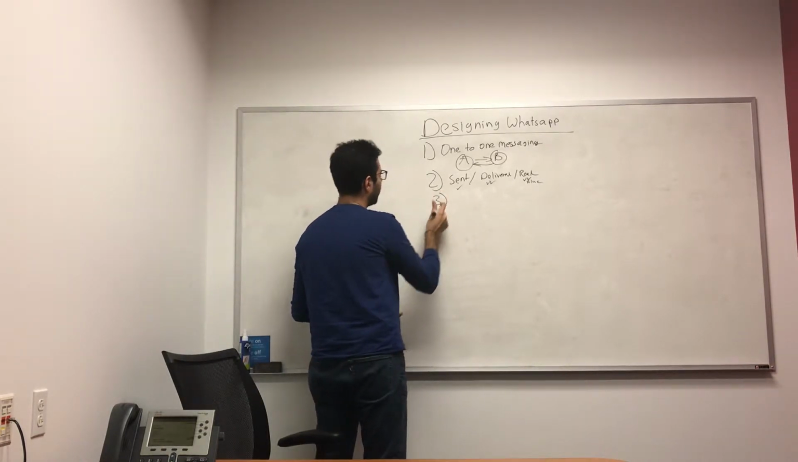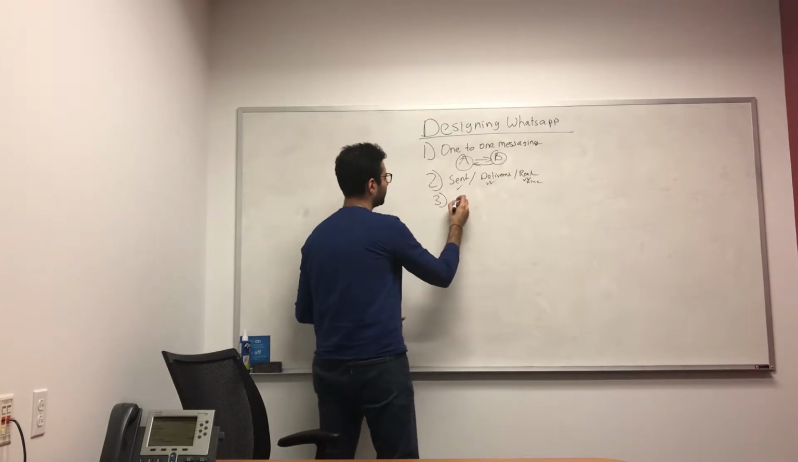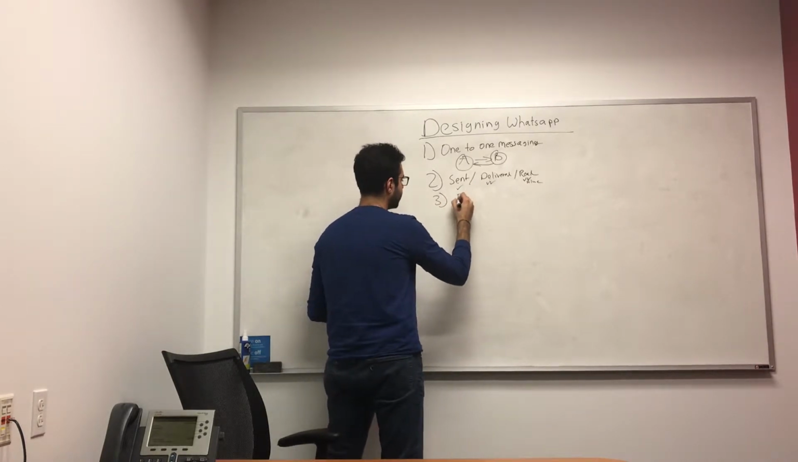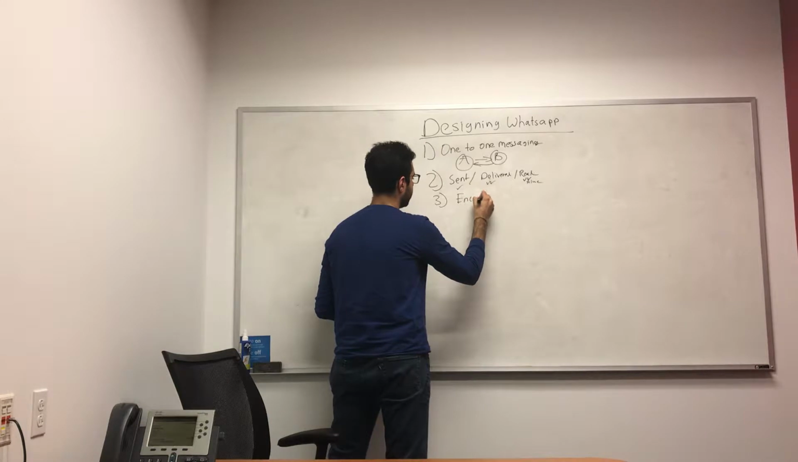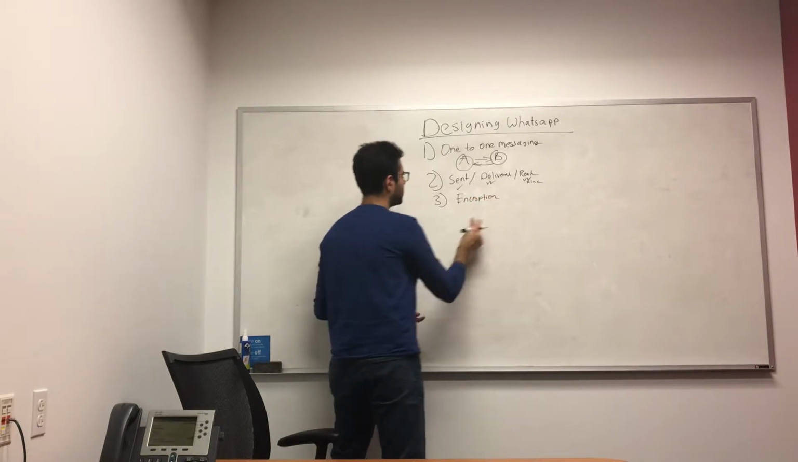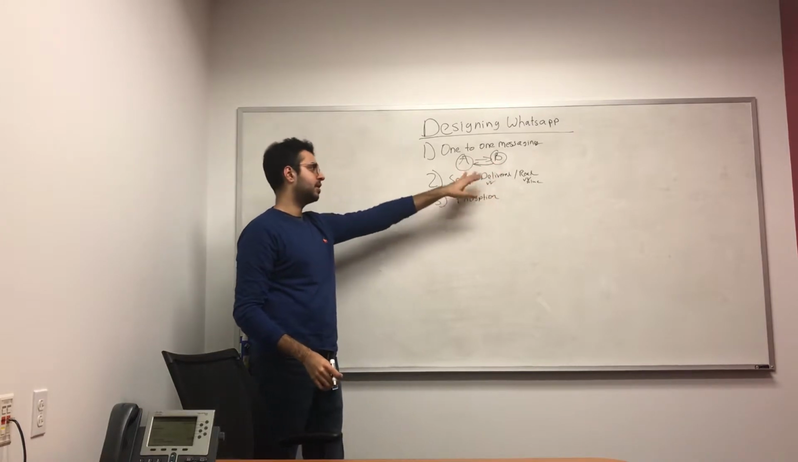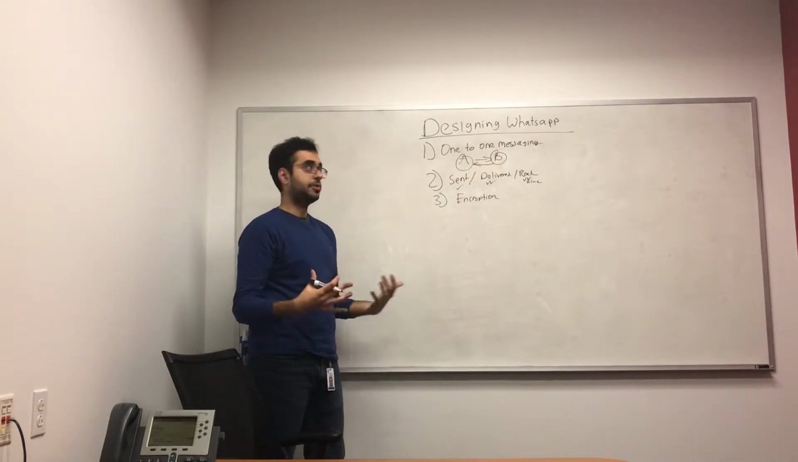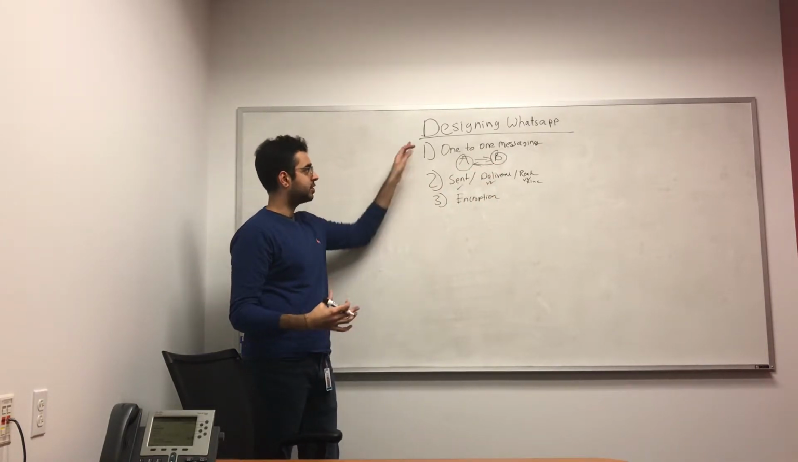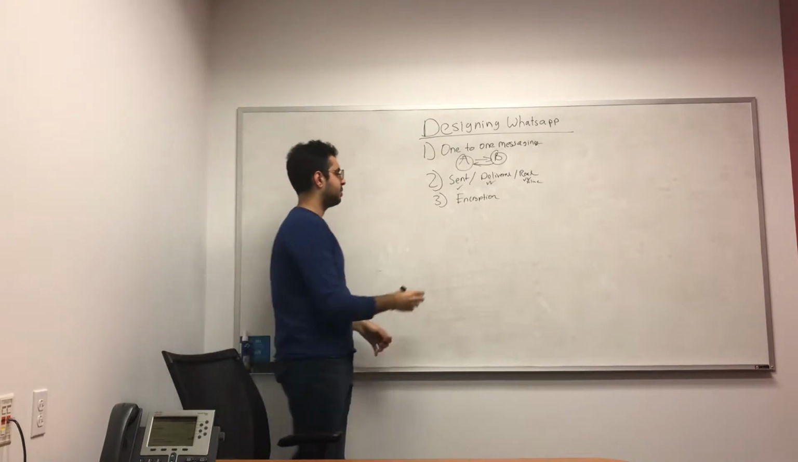We can also think about encryption. So this would mean that whenever user A is sending messages to user B and vice versa, those messages are encrypted, which is a feature of WhatsApp as well.